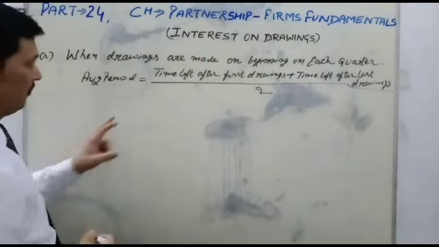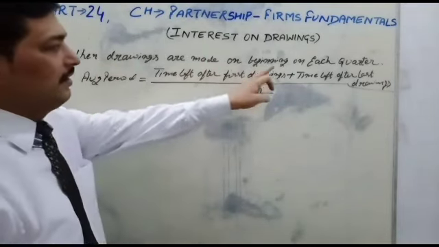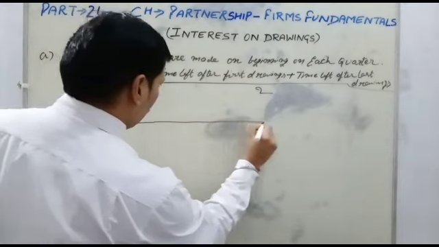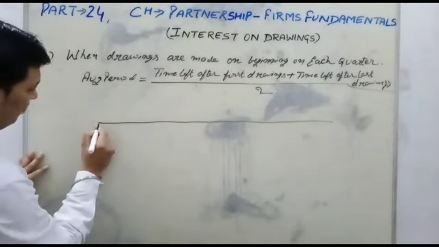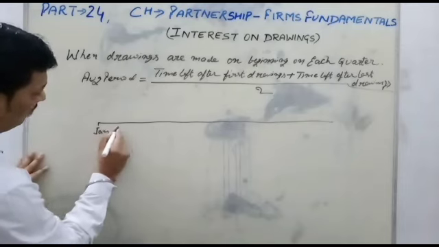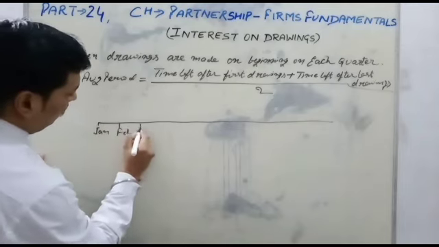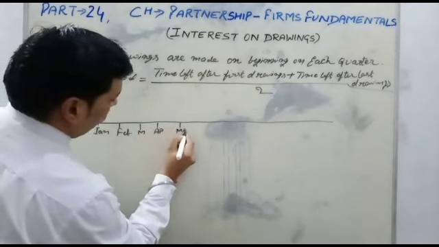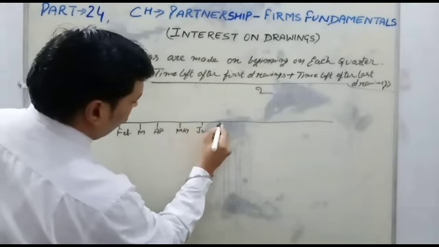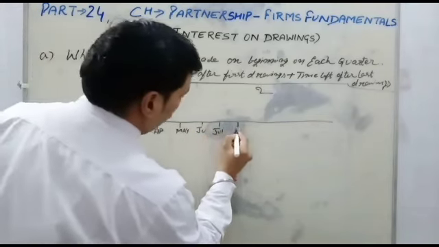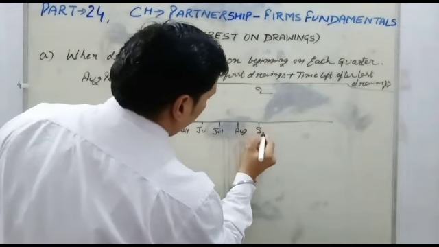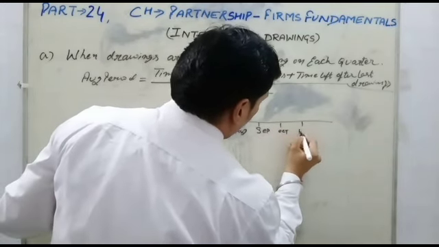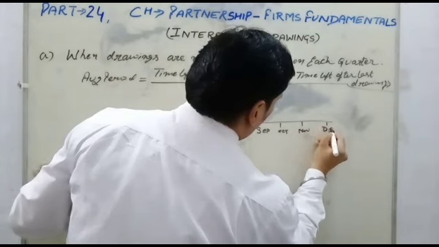So, when drawings are made at the beginning of each quarter, see the graph to understand this method. First is the month of January, next February, March, April, May, June, July, August, September, October, November and December.